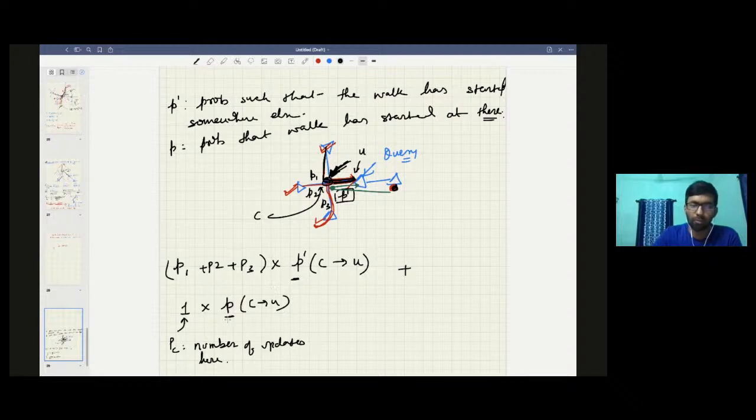So therefore, you need to maintain another container. Plus, but in this container, in P1 plus P2, P3, if there were an update like this, then this P5 was also stored, right? Then this P5 will also be stored here, in P1 plus P2. So along with this, plus P5 will also be calculated, but we need to remove the P5. So what you need to do here, you need to do minus P5 into the same thing, P dash C to U, right? You need to subtract this guy because this thing is not valid. You should not have added this thing in the first place.